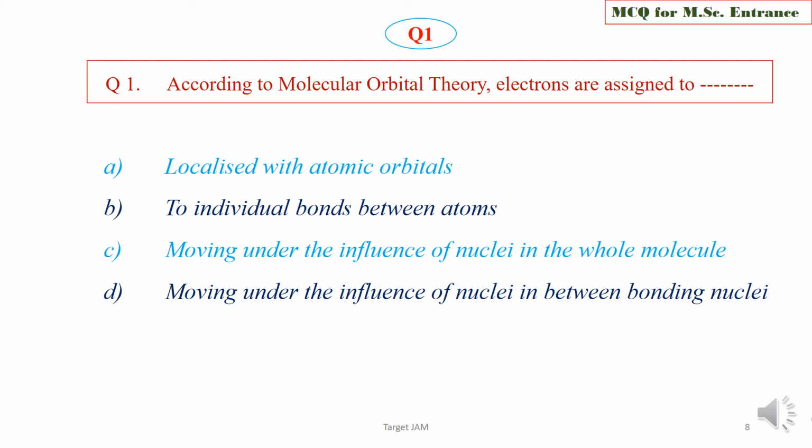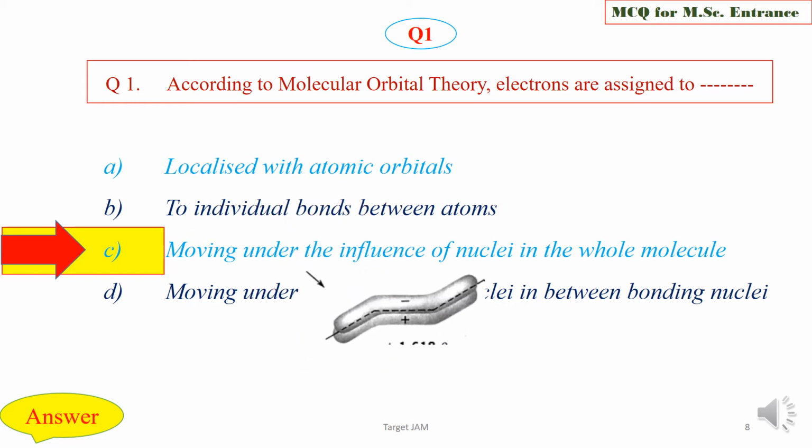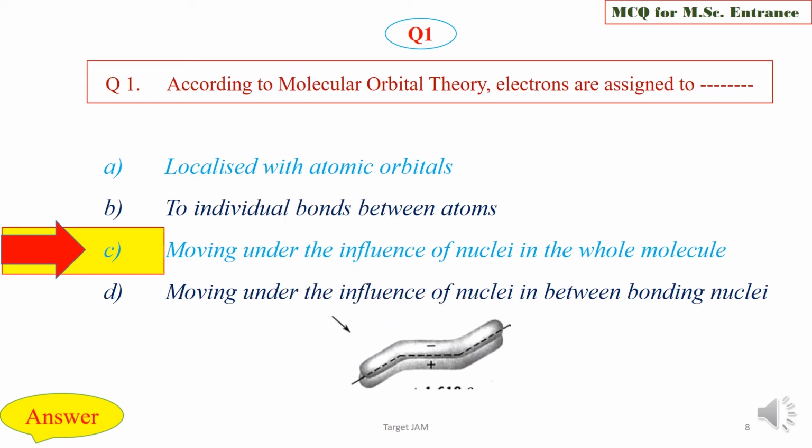about MOT. We are now going to check the answer key, and the right option is option C, that is electrons are moving under the influence of nuclei in the whole molecule. See, in this figure, electrons can move anywhere in the molecule.